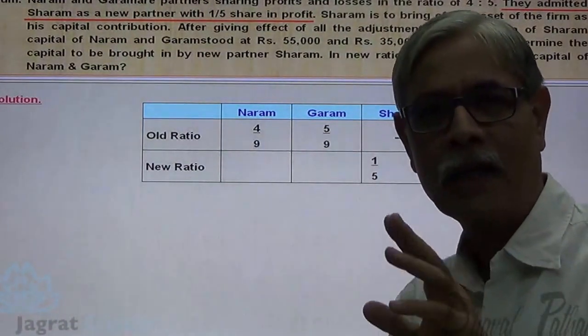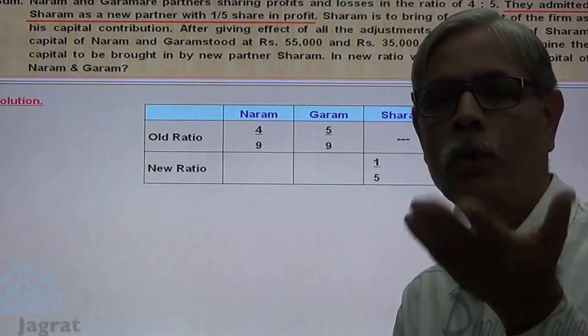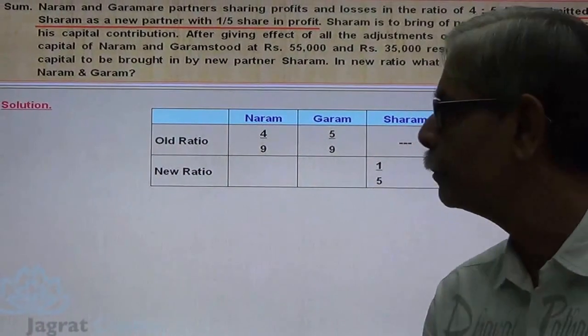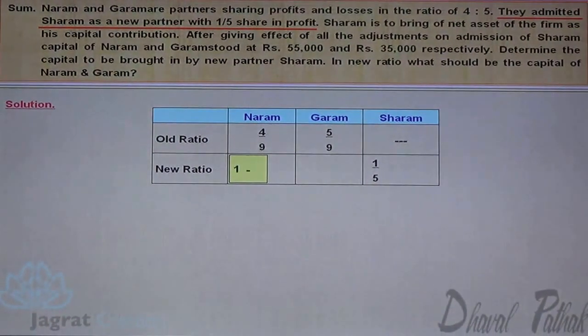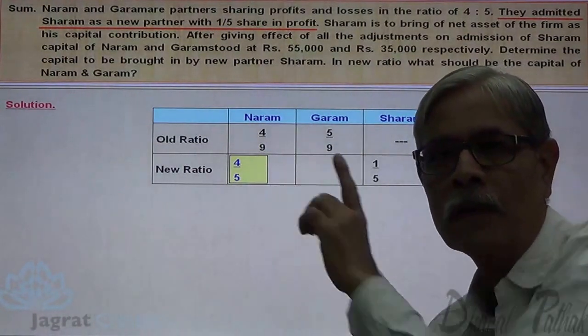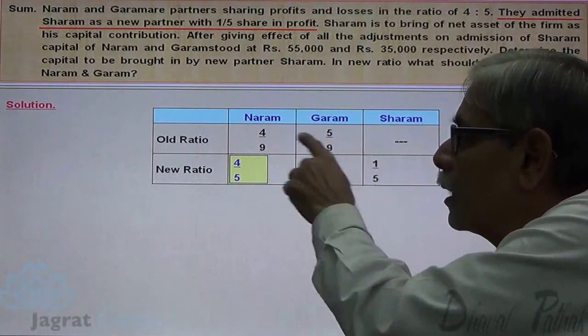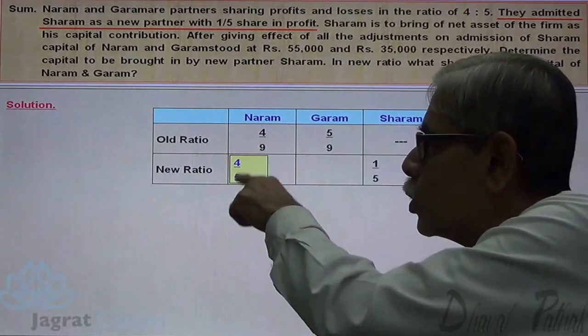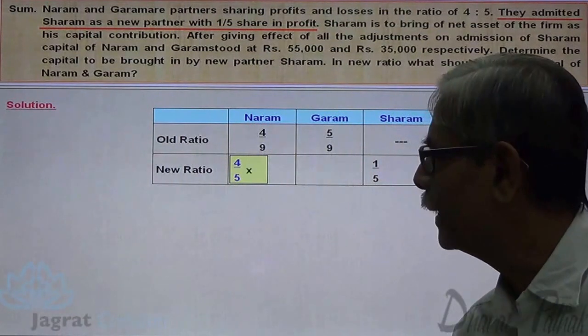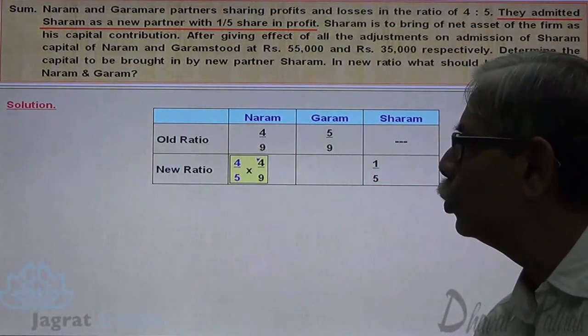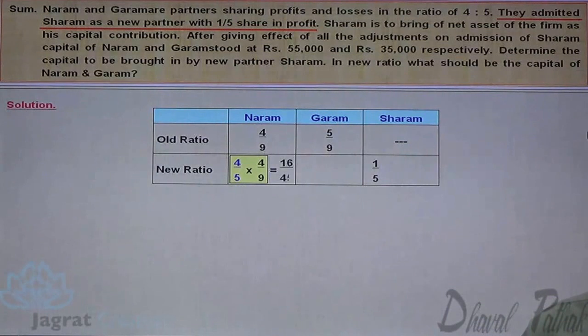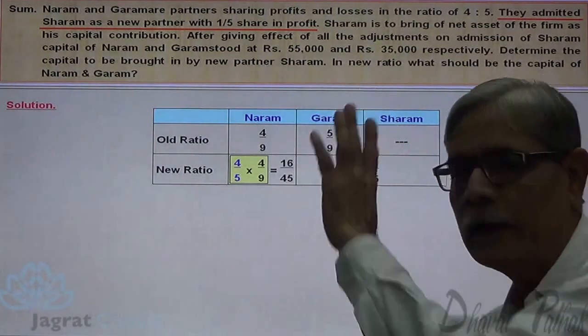So what is the profit left for Naram and Garam? 4/5. So 1 minus 1/5, 4/5 is the profit left. That 4/5 profit will be distributed between Naram and Garam in the ratio of 4:5. So 4/5 into 4 by 9 is the new share of Naram, that is 16 upon 45.